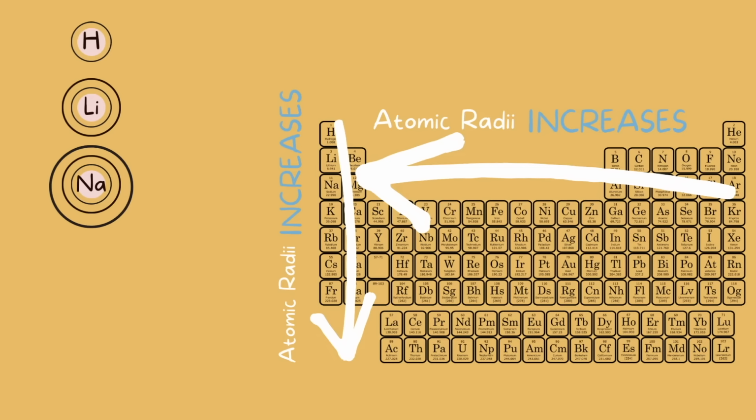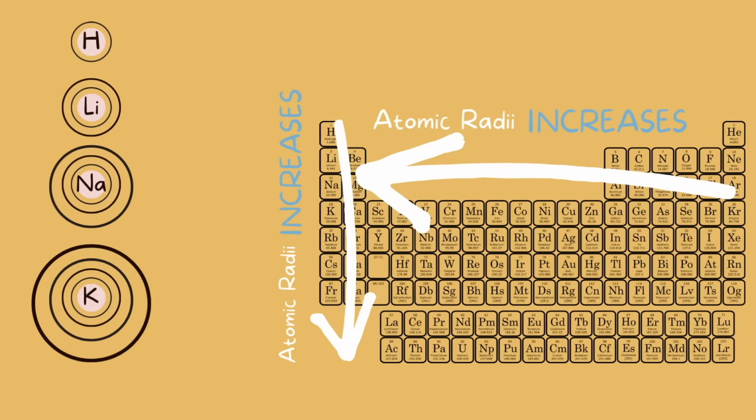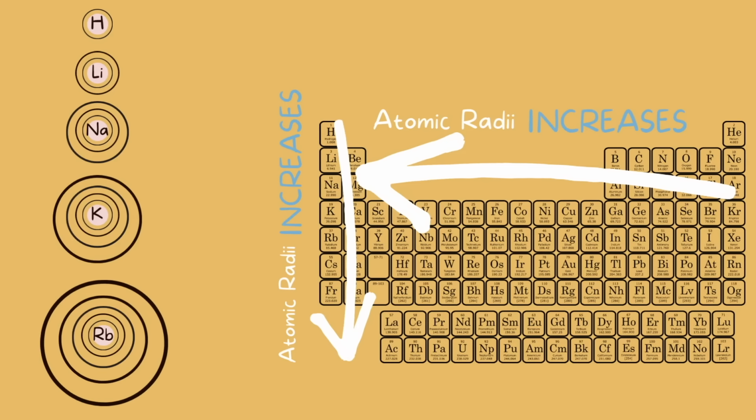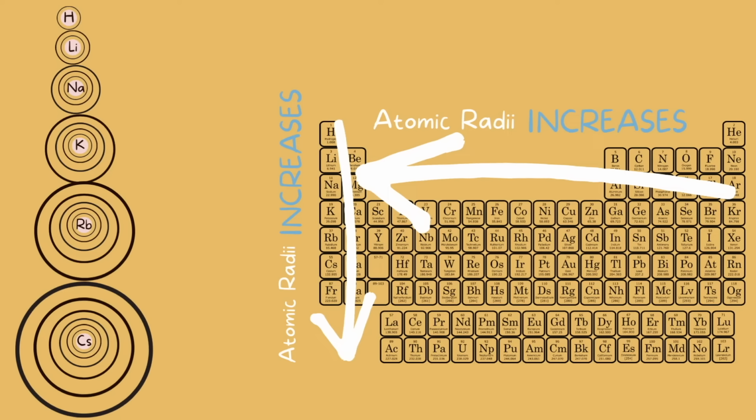Period 3, we have sodium with 3 shells. Period 4, we have potassium with 4 shells. Period 5, we have rubidium with 5 shells. Period 6, we have cesium with 6 shells. And I could not fit it here, but in period 7, we would have francium with 7 shells. So we can see that the atoms grow larger as they go down the periodic table.